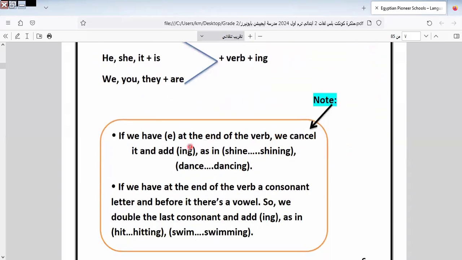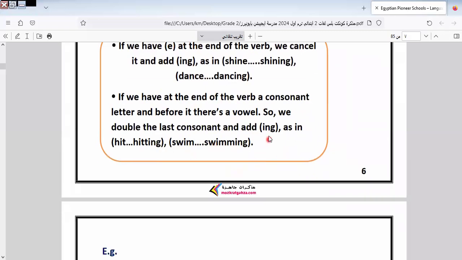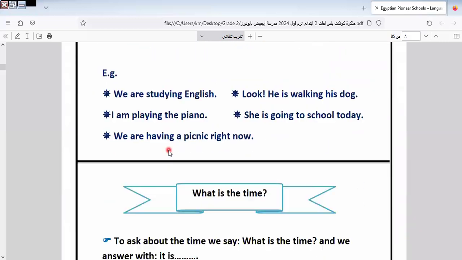Note that when the verb ends in e in the present continuous tense, we omit the e and add ing, like shining, like dancing. And when I have a consonant letter at the end, like swim, what can I do? I double the letter, like swimming, like hitting, and so on.